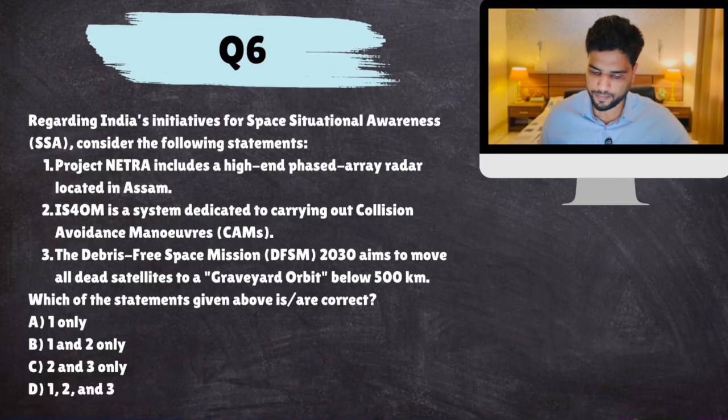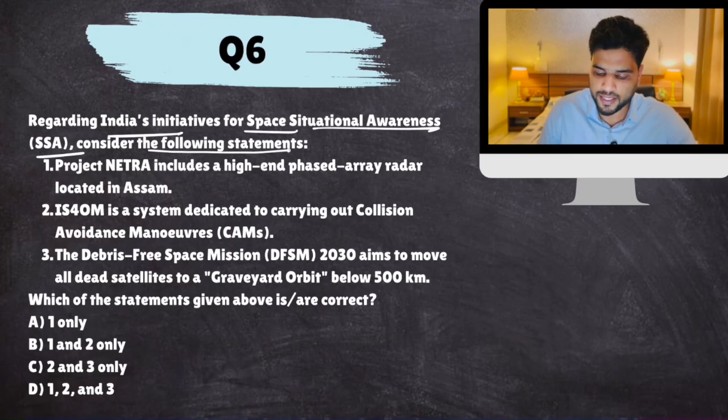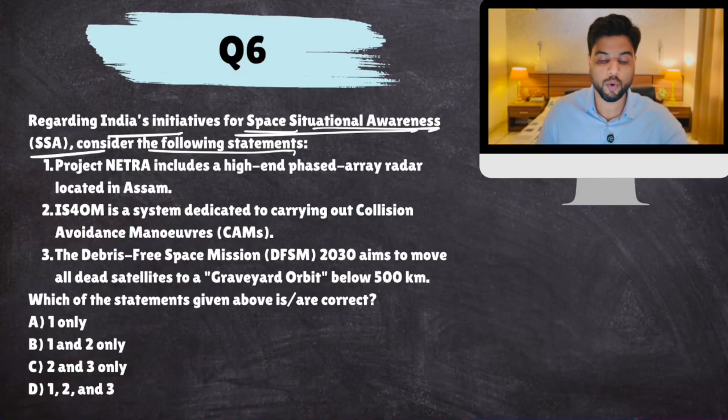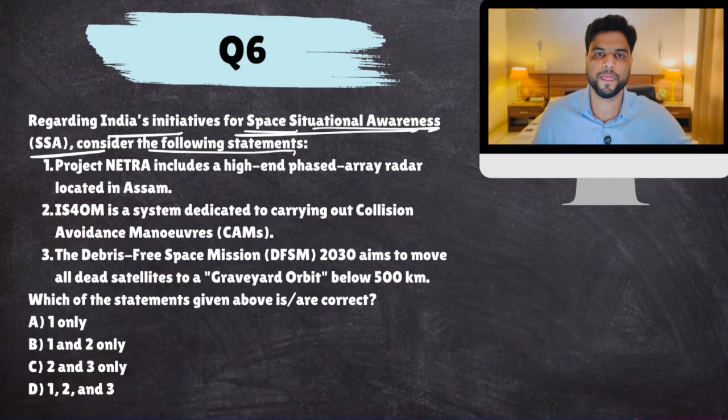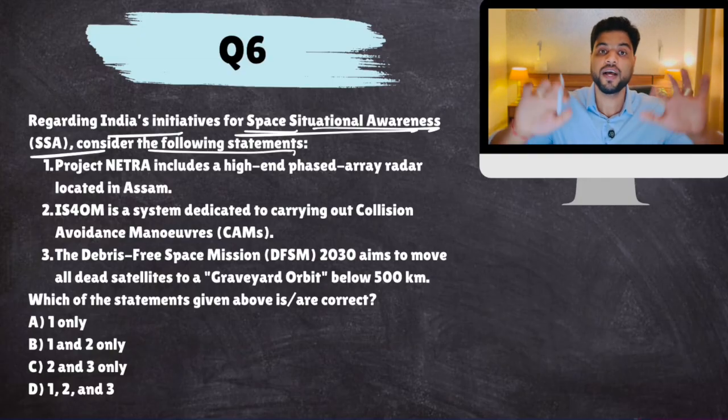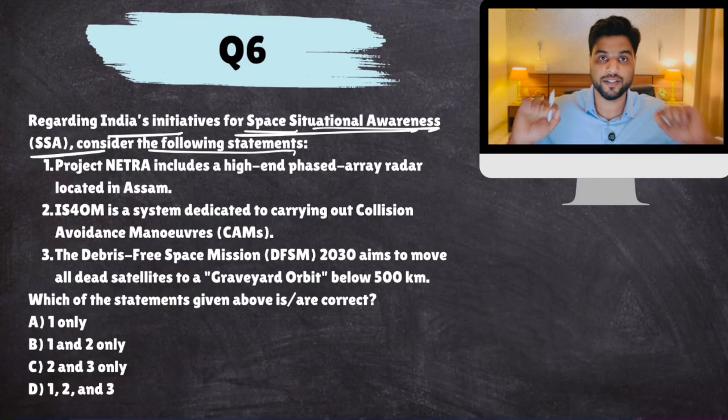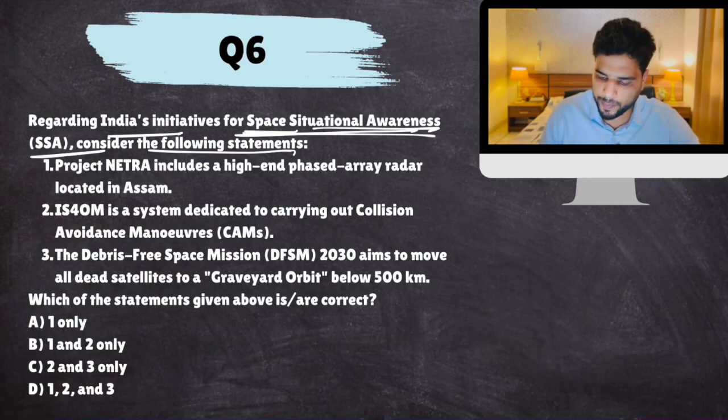Okay, next. Regarding India's initiative for space situational awareness, consider the following statements. Now, already there are so many satellites that are in danger of being hit by this space debris. Therefore, space situational awareness is very important. ISRO needs to know where this debris is so that our satellites will orbit clear of this debris. So that our satellites don't hit this debris. So we need to be aware of where this debris lies. This is known as space situational awareness.